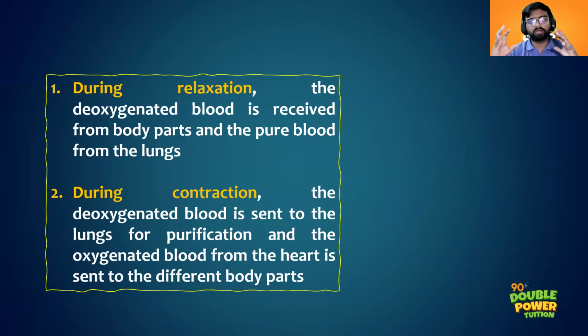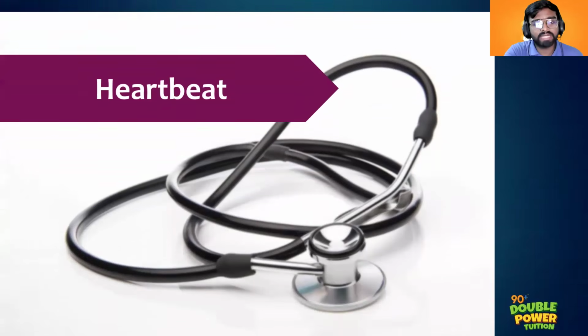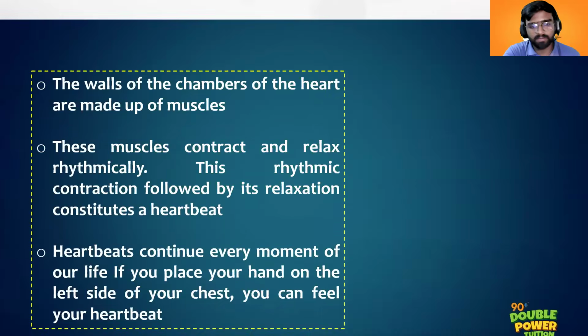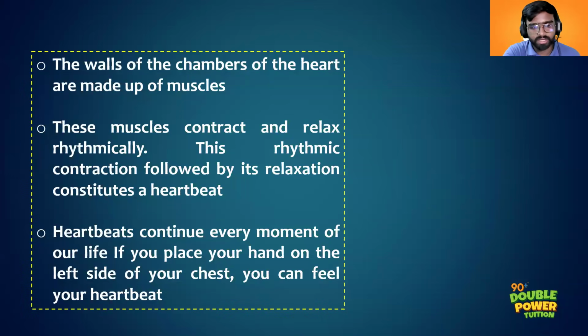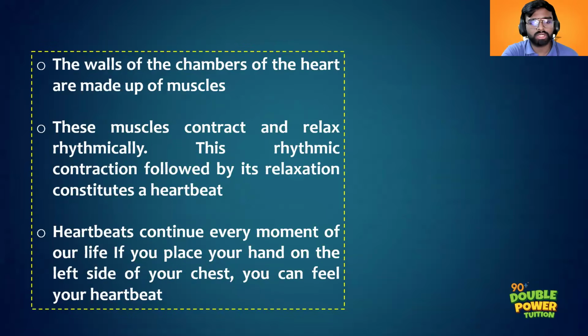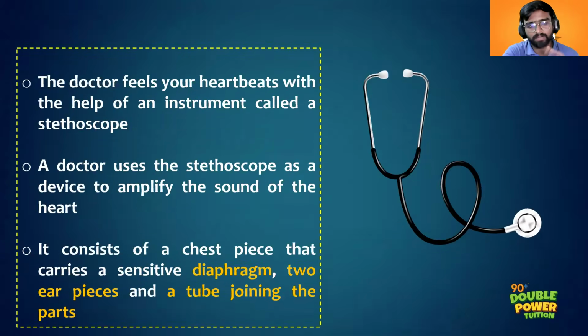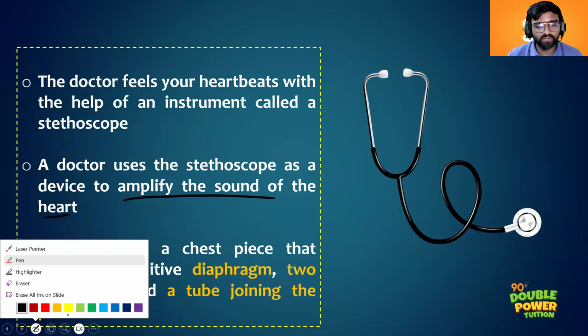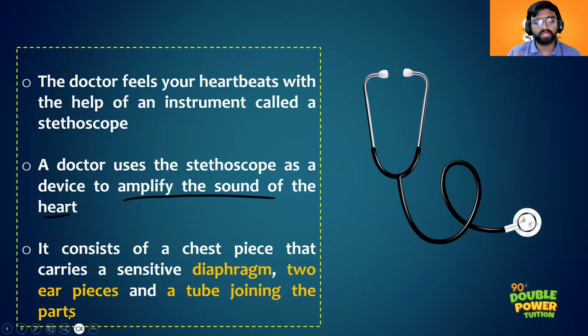So the heart is functioning through this rhythmic contraction and relaxation, and that is called a heartbeat. So what is a heartbeat? The rhythmic contraction and relaxation of the heart. Very good. How can we detect a heartbeat? The doctors detect the heartbeat by using the stethoscope. What is the function of the stethoscope? It amplifies the sound of the heart.